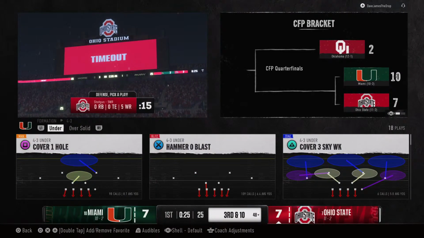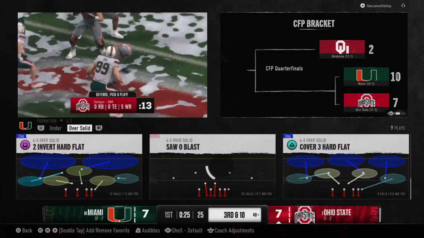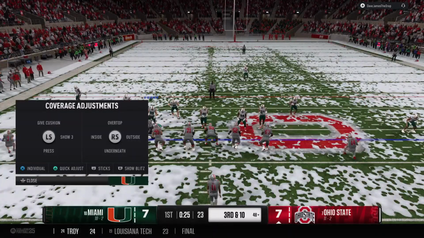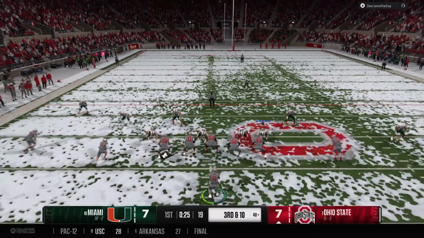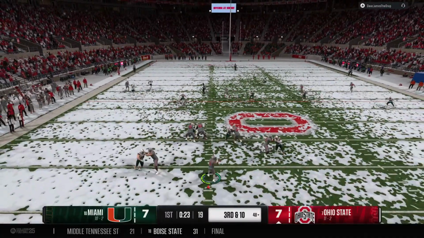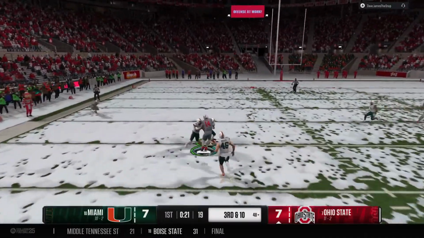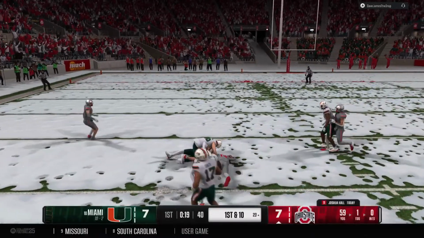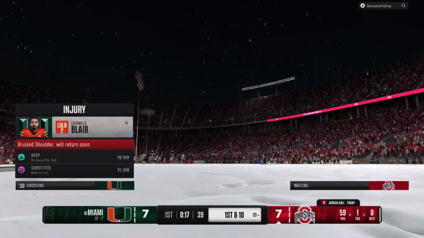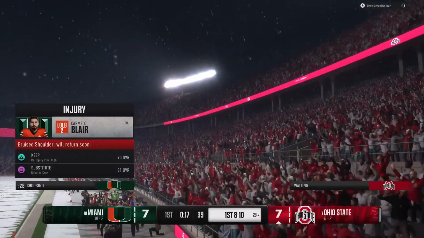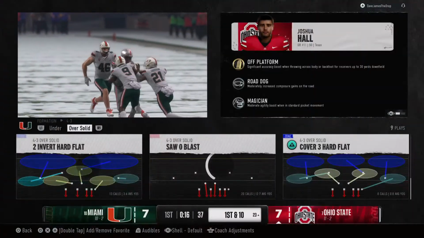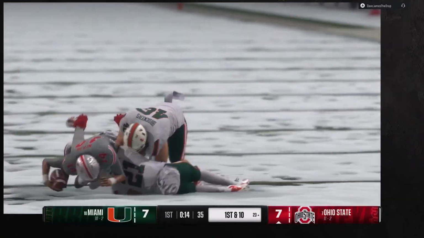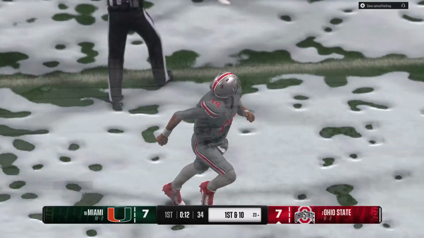Boy, just a great job here by this defense, sniffing out the screen. They were not fooled at all. He caught that ball. He had nowhere to go, and it's a loss of yardage. Drops back, looking to throw for it on 3rd down. And it's complete downfield. Tackle is finally made, but an explosive gain. They'll move it down to the 23-yard line. What a pitch and catch by the quarterback and receiver for a big gain for this offense.